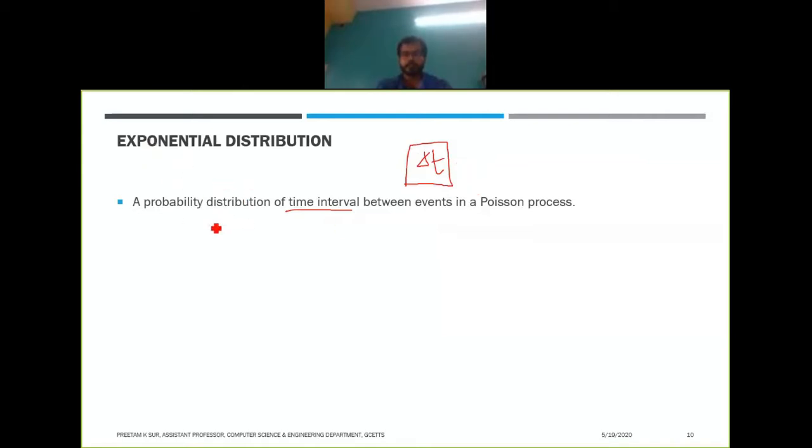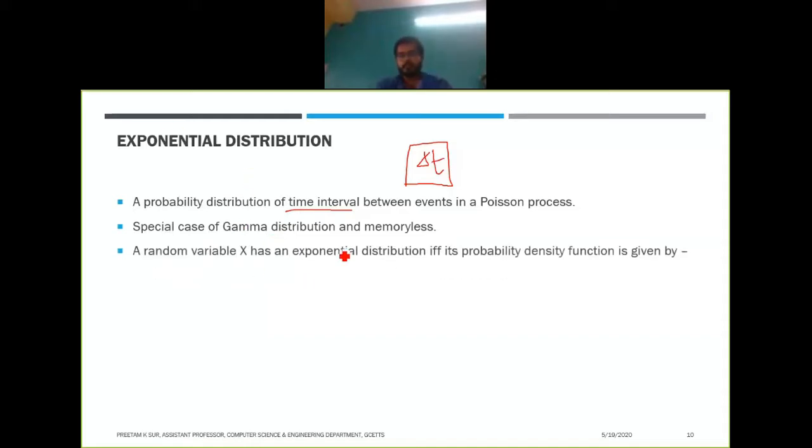The exponential distribution is a special case of the gamma distribution, and it is memoryless. A random variable x has an exponential distribution if and only if its probability density function is given by this, where lambda is the rate at which events occur, and x is the random variable.